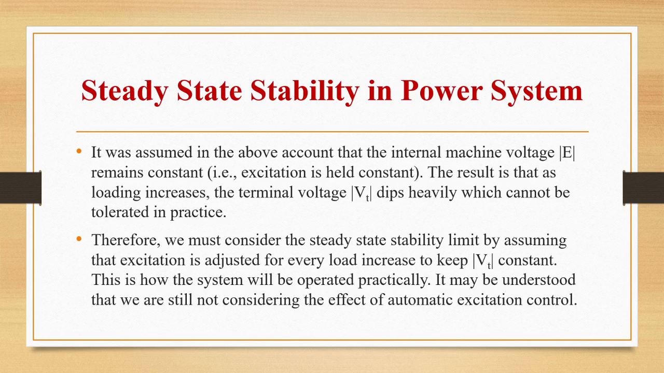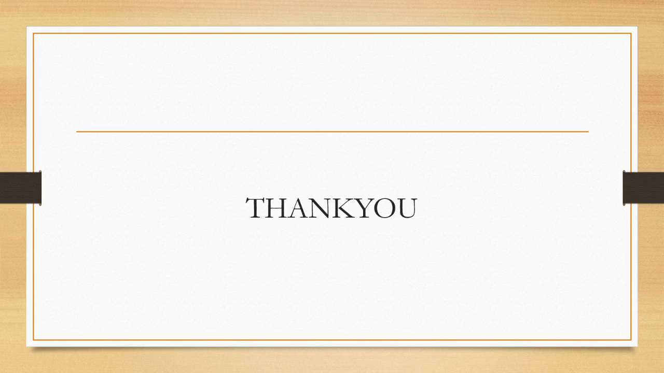So it was assumed that the internal machine voltage, that is |E|, remains constant. The result is that as loading increases, terminal voltage will dip heavily, which cannot be tolerated in practice. So we have to consider the steady state stability limit by assuming that excitation is adjusted for every load increase to keep Vt constant. This is how the system will be operated practically. It may be understood that we are still not considering the effect of automatic excitation control.